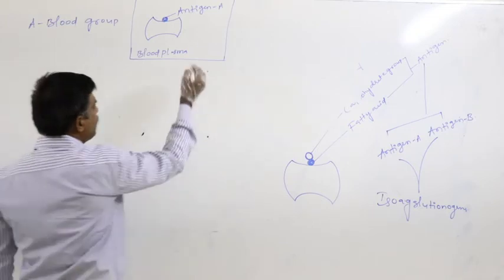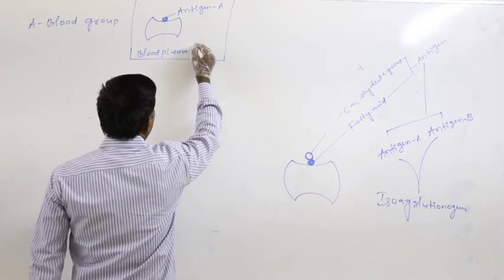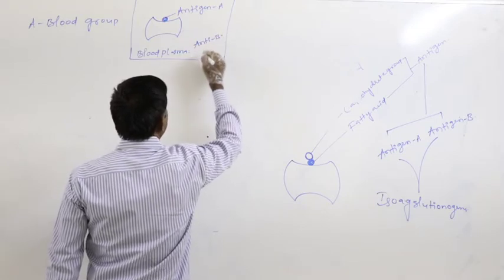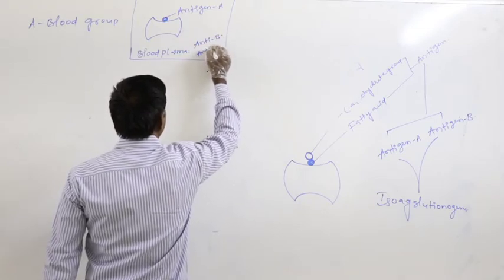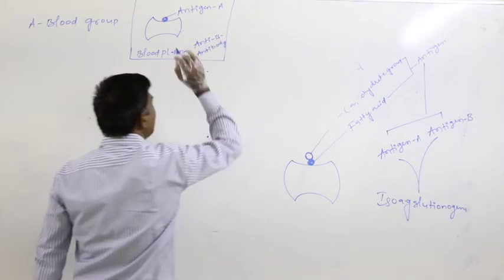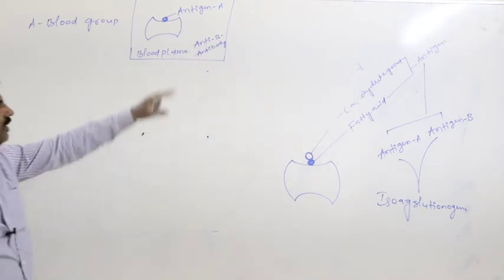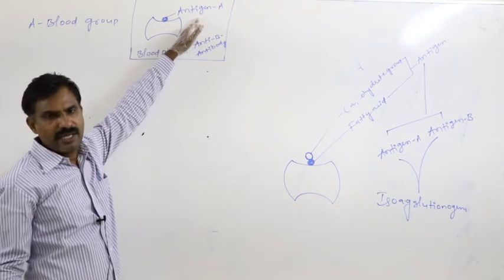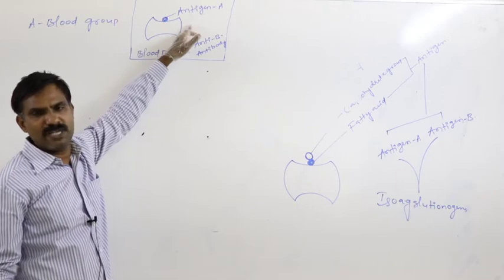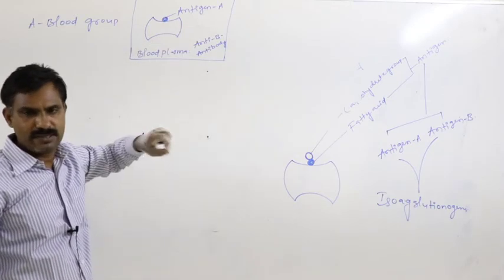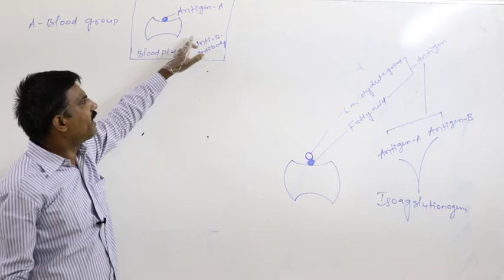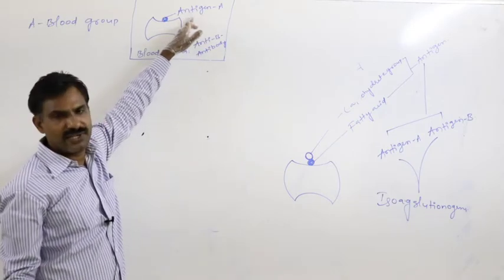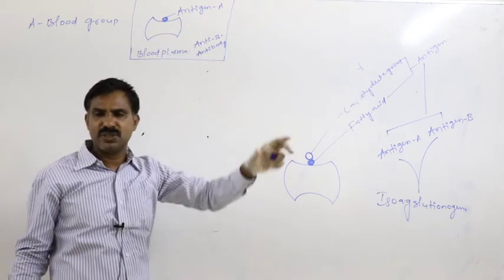what type of antibody is present? Anti-B antibody is present, but not anti-A antibody. Definitely, though antigen A is present here, antibody A is not present in his blood plasma, because if antibody A is present, that antibody A would react with the antigen A, and immediately the person leads to death.